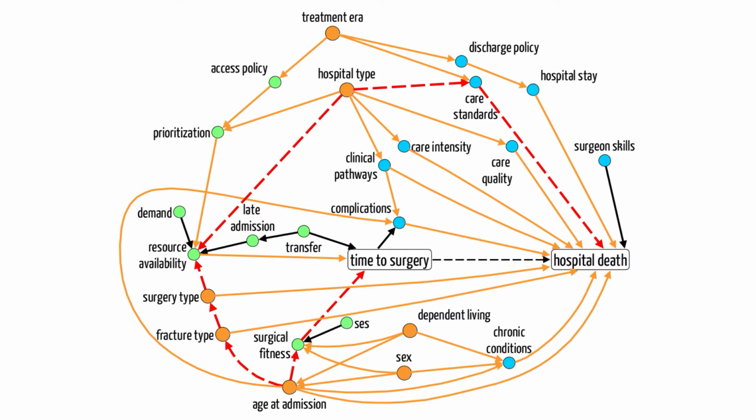There you have it. The path from surgical timing to hospital death travels through patient fitness for surgery, fracture type, resource availability, and hospital type. And it's not causal.